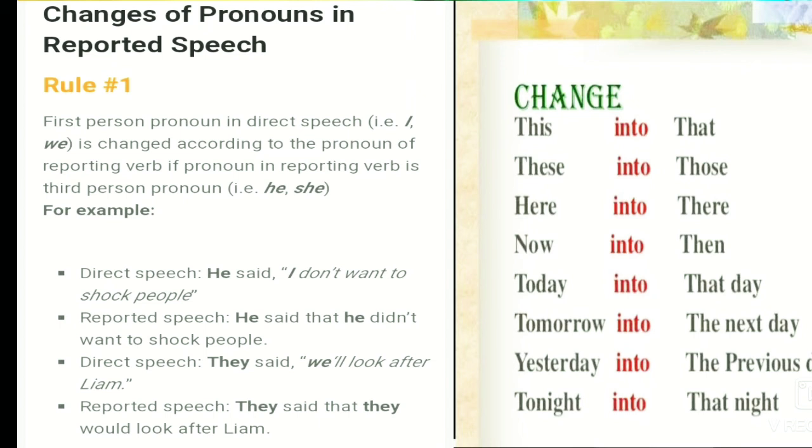So when the reported speech is in the first person, it changes according to the subject of the reporting verb. Here you see the example: He said, "I don't want to shock people." He is the subject of the reporting verb. I is the first person. I will be changed according to "he." So dear students, just give attention. Always "I" will be changed according to the subject. So in indirect speech: he said that he did not want to shock people.